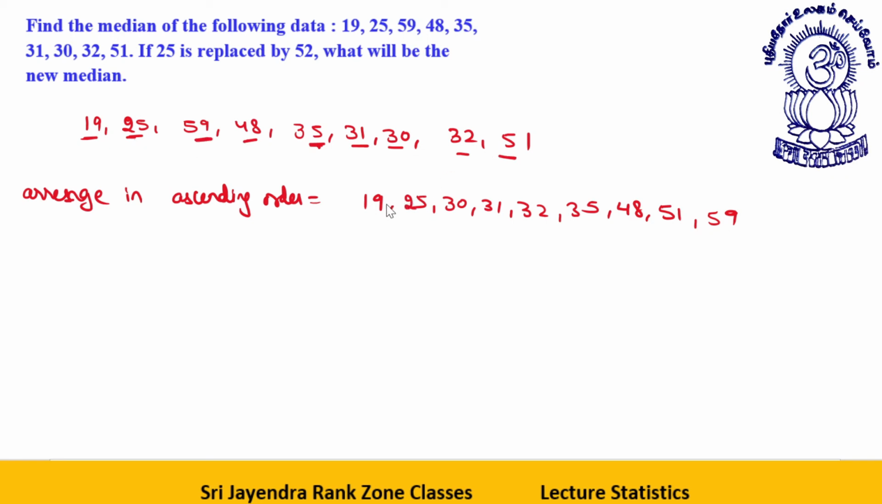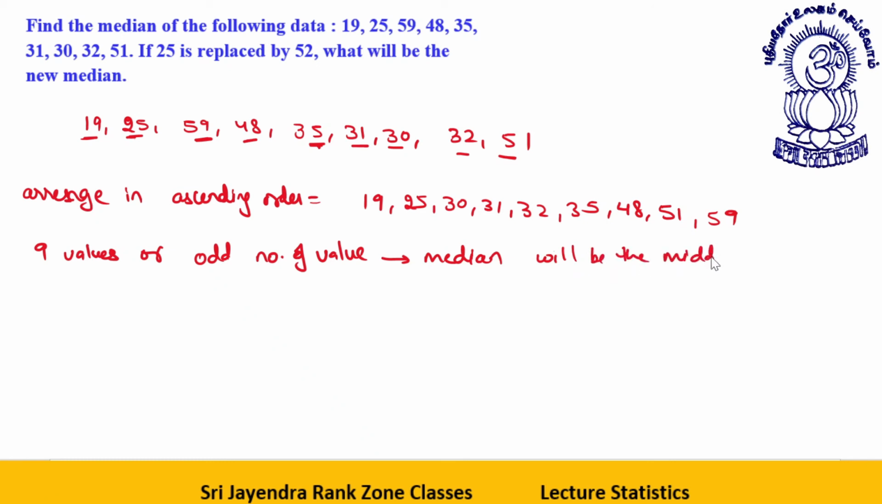All values are gone. Okay, how many values? 1, 2, 3, 4, 5, 6, 7, 8, 9. So we have 9 values, an odd number of values. When we have an odd number of values, the median will be the middle term. What will be the median? That will be 32.